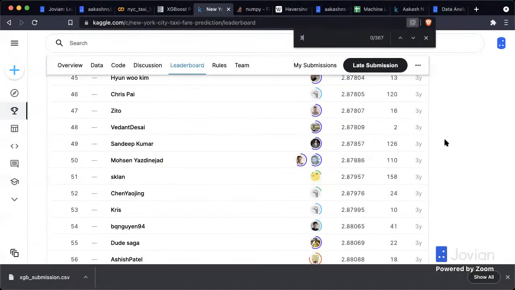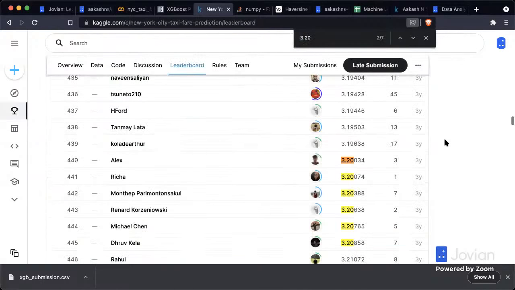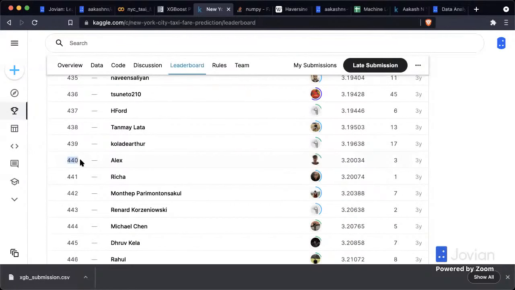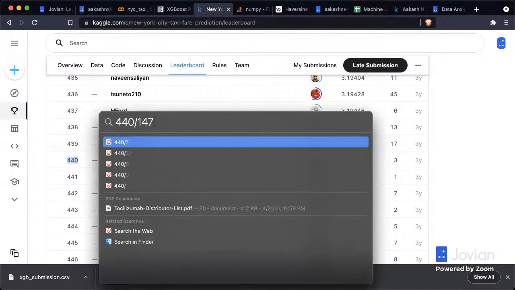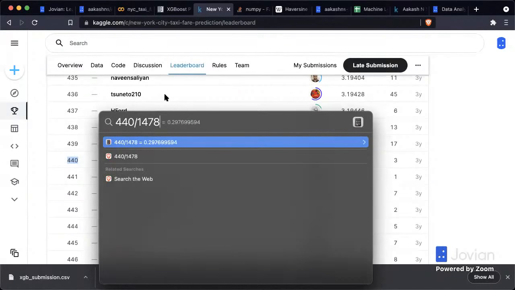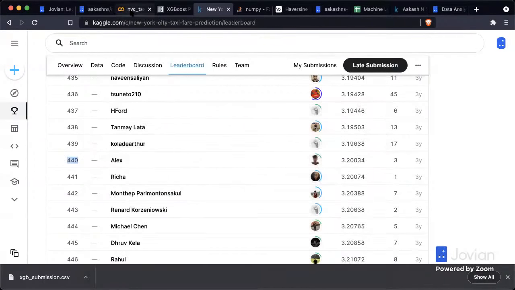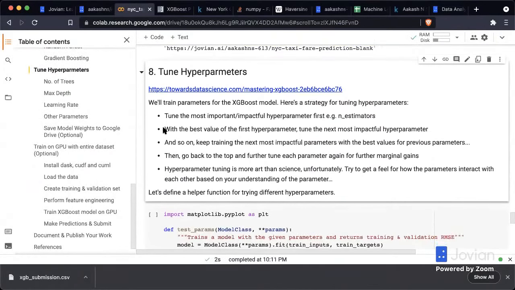So let's see, 3.20, I believe. Okay, we are up to 440 out of 1478. We've hit the 30% mark already. That's not bad.